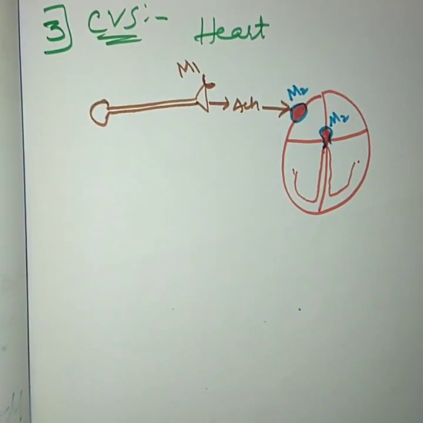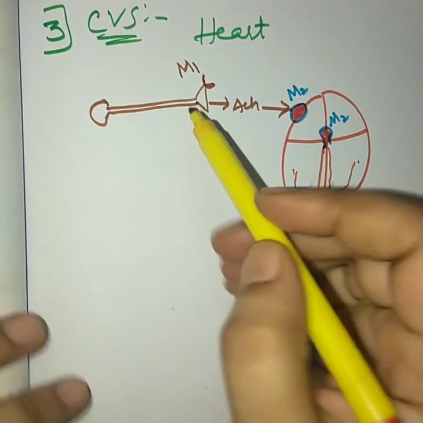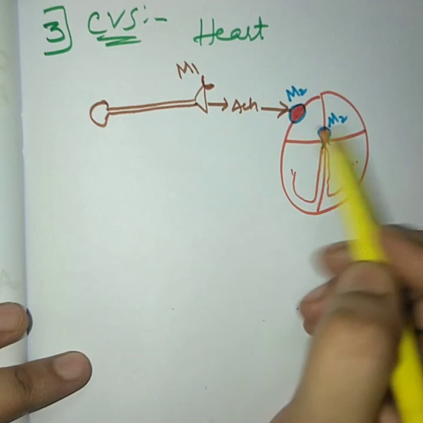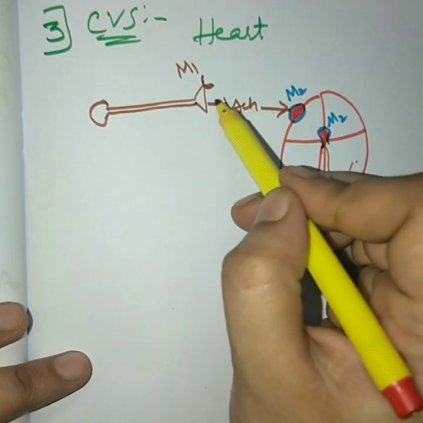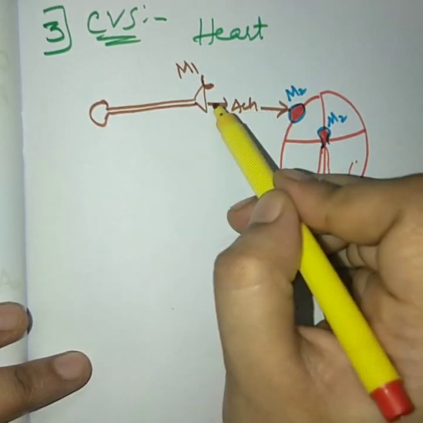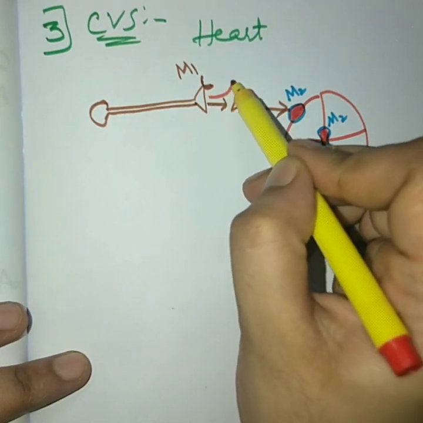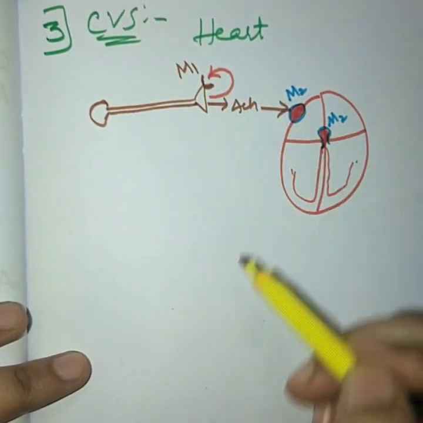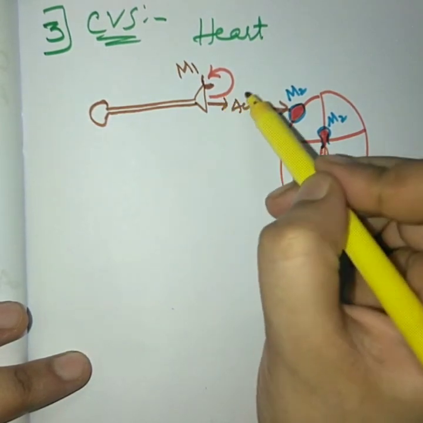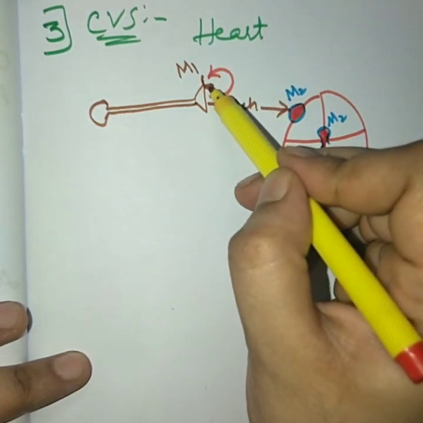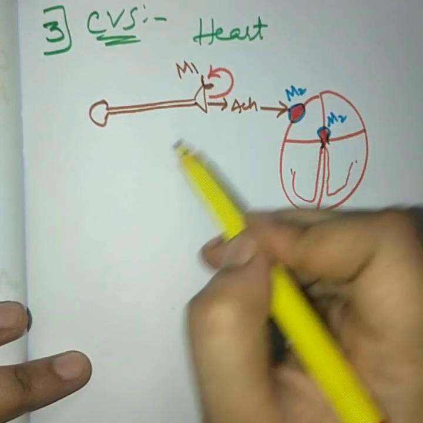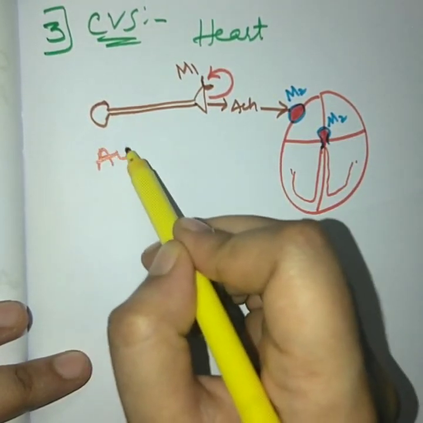Auto-inhibitory means that whatever acetylcholine is being released from this neuron will act on the M2 receptor and produce bradycardia. After getting released from this neuron, this acetylcholine also has the tendency to take a U-turn and act on the M1 receptor as well. When this acetylcholine acts on the M1 receptor, which is present pre-junctionally, it will act as auto-inhibitory.